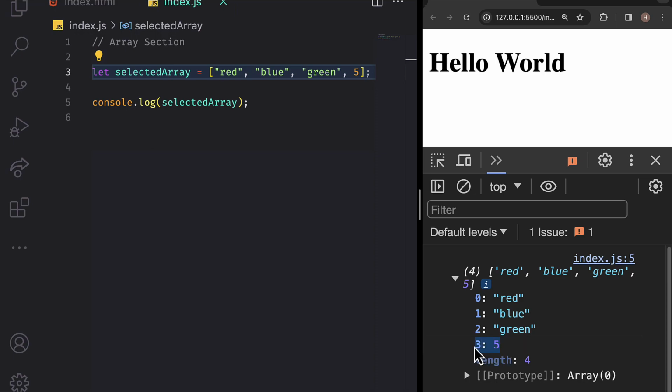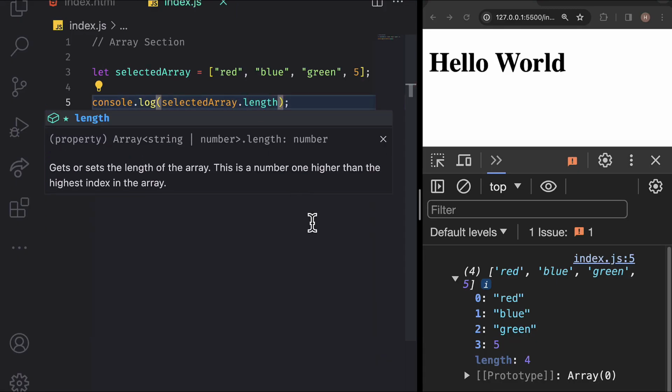The properties listed are inherent to arrays in JavaScript, inherited automatically when we declare an array. Don't worry, we'll dive into this concept later when we discuss prototypes. In this session, we'll focus on one of these properties, the length property. This property returns the number of elements in an array.